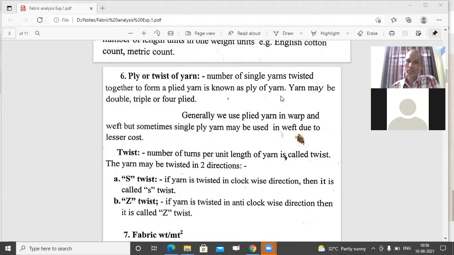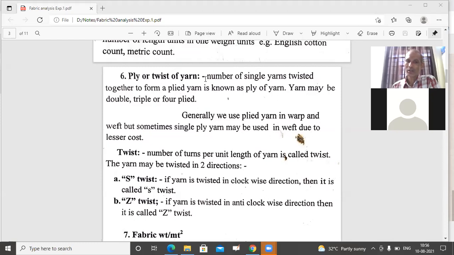We are using TFO machines, 2/4 twisters or winding and twisting machines. With the help of those machines, we can twist two or more yarns, and we can produce a plied yarn. So how many single yarns are twisted together, that is known as ply, and that we have to find out.